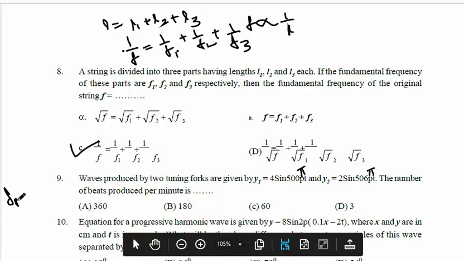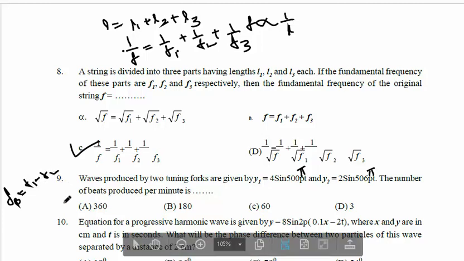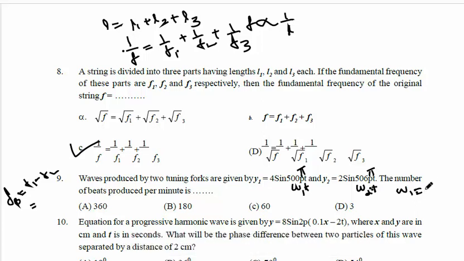Fb equal to f1 minus f2, or f2 minus f1. So I will calculate f1 and f2 first, then I will go for this one. If you take this as omega 1 t and this as omega 2 t, then what will be omega 1 and omega 2? Omega 1 will be 500 pi.